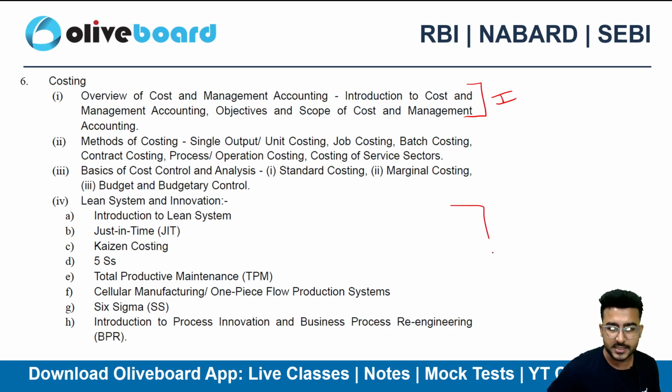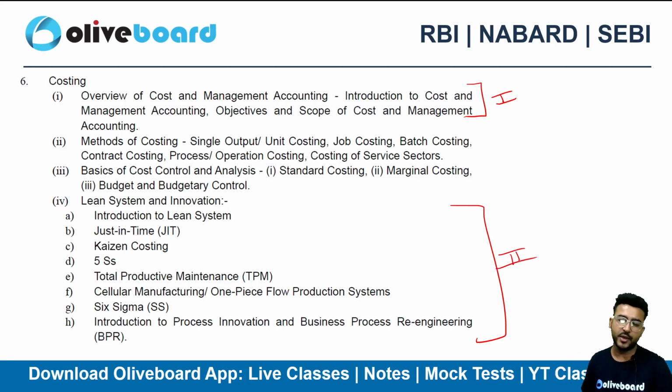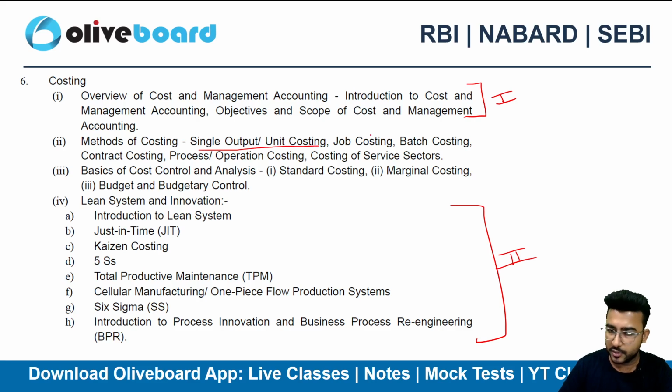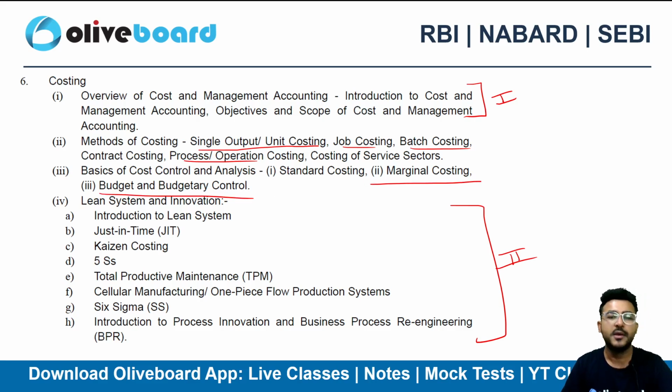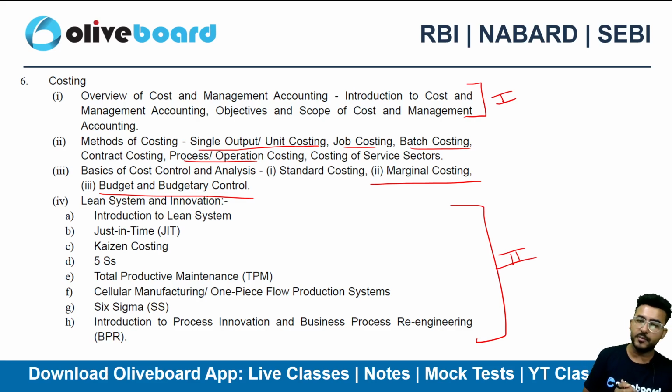Then you can move to the lean system and innovation, because the questions are majorly coming from the lean system. You can have a look at the PFRD examination as well. They've asked the phase 1 questions majorly from the basics of costing and lean system. Once you are done with it, then you can do the methods of costing. What will be the sequence? Unit costing, job costing, batch costing, process costing. Just have a basic understanding of these topics, right? Then you can move to marginal costing and the budgetary system. Once you are done with this much, you can go ahead with the rest of the topics. That will be the strategy. But first cover the basics of costing and the lean system.